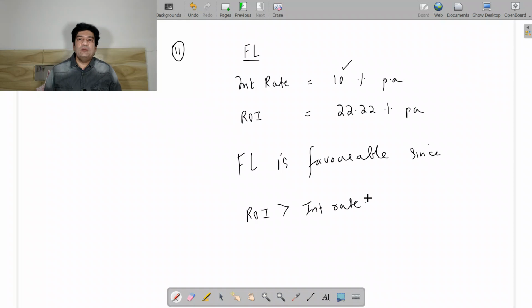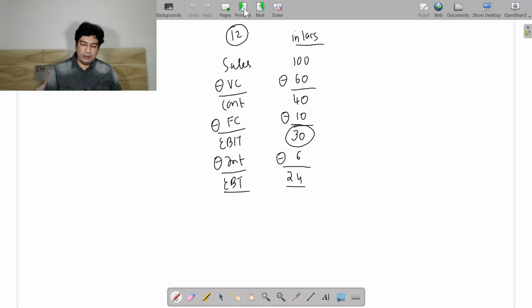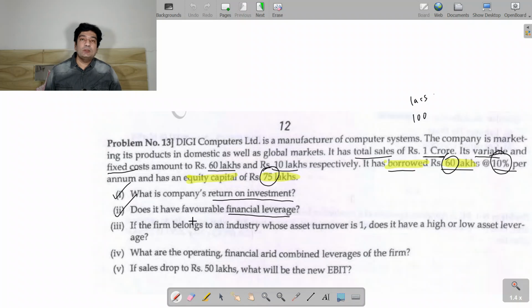So your financial leverage is favorable. It means you are earning more and you will be able to pay your interest cost. So that part we are able to answer. So yes, you have a favorable financial leverage.